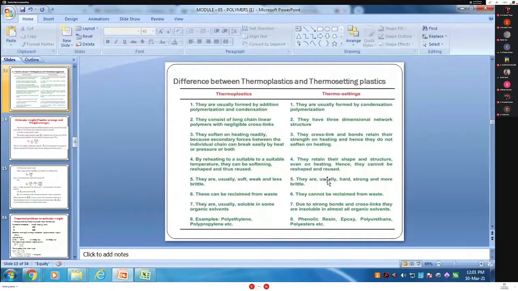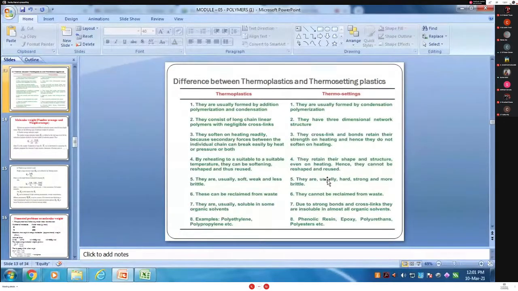Yes, miss. Tell me the second difference. They consist of long chain linear polymers with negligible cross links. They consist only of long chains, like the ethene molecule is converted into polythene.